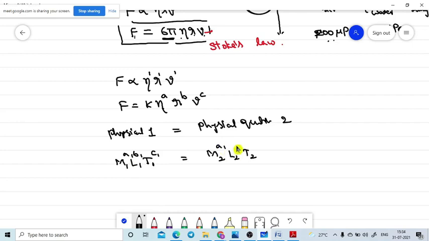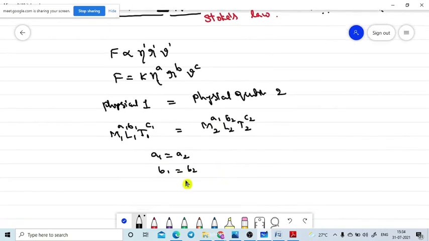Here the powers are A2, B2 and C2. Then according to the dimensional formula, these powers must be equal. That means A1 must be A2, B1 must be B2, and in the same manner C1 must be C2. Then only can these two physical quantities be written as equal according to the dimensional formula. In the same situation we are applying the same method.